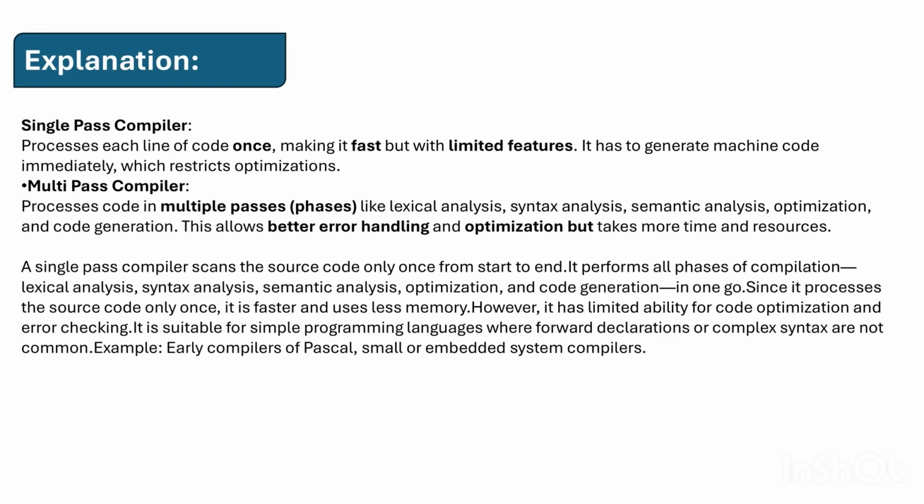A single pass compiler scans the source code only once from start to end. It performs all the phases of compilation, lexical analysis, syntax analysis, semantic analysis, optimization and code generation in one go. Since it processes the source code only once, it is faster and uses less memory. However, it has limited ability for code optimization and error checking. It is suitable for simple programming languages where forward declaration or complex syntax are not common. Examples are early compilers of Pascal, and small or embedded system compilers.